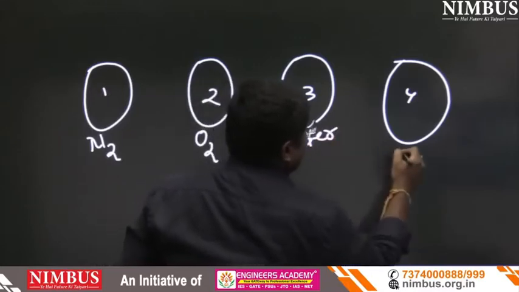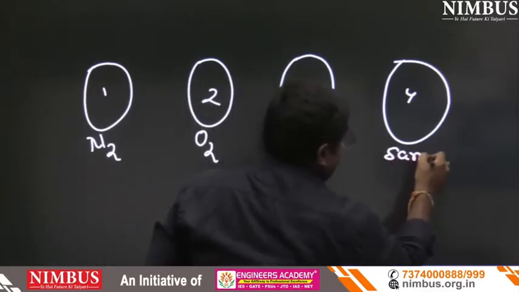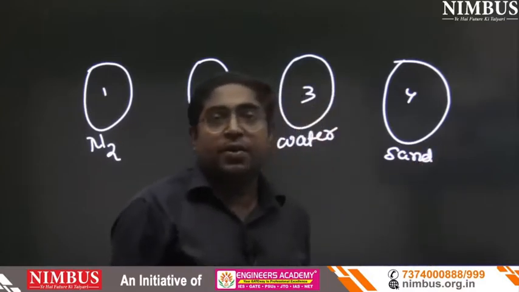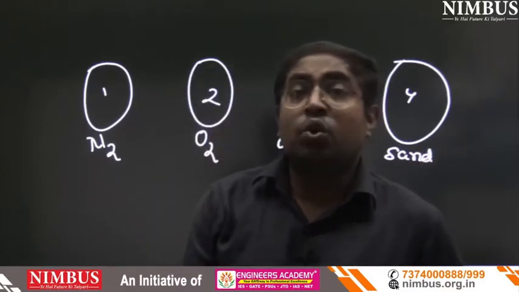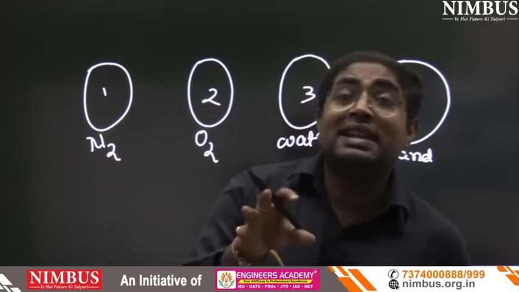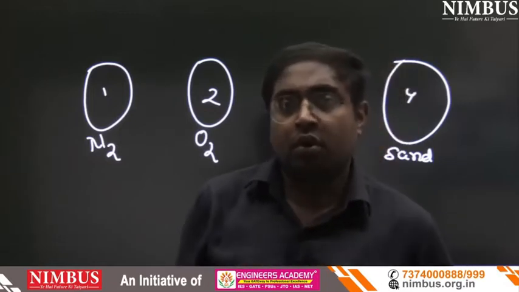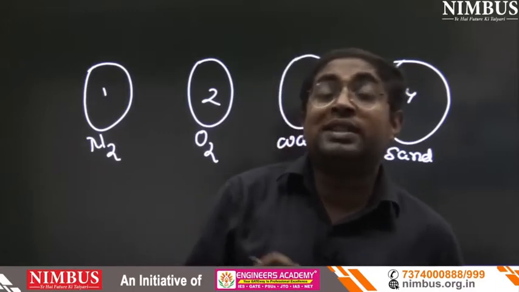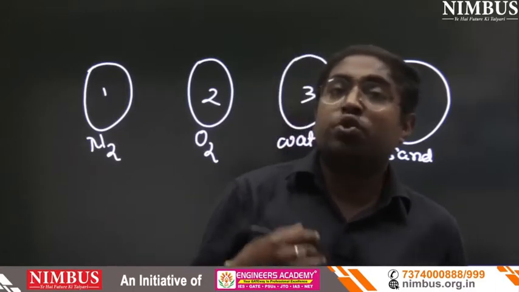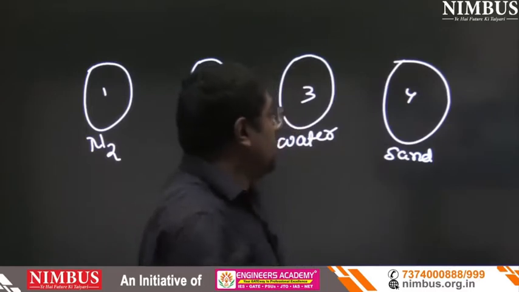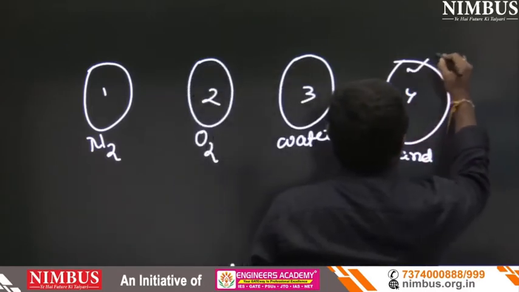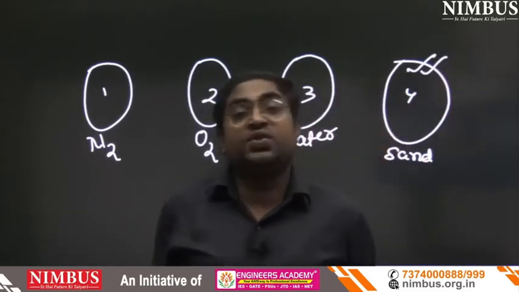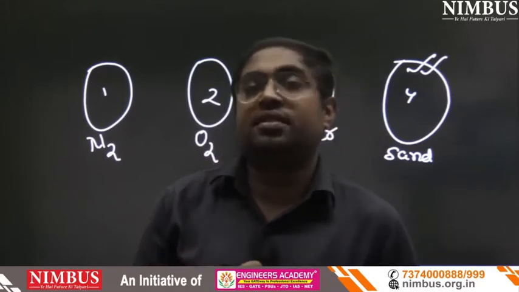And in this balloon, sand. All four balloons have different materials filled. If someone asks which balloon is less compressible, we can easily tell the balloon in which sand is filled. That will be almost rigid.